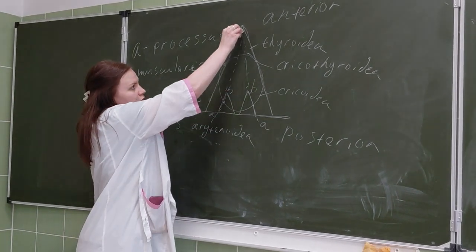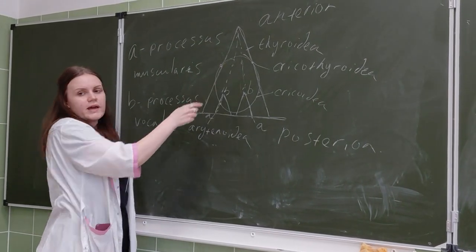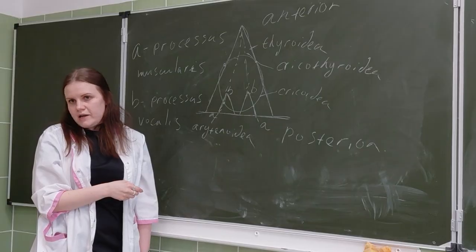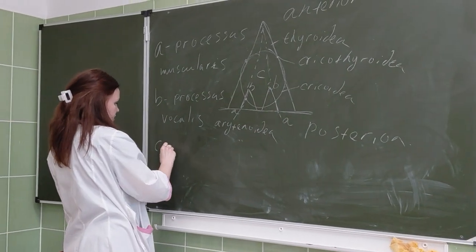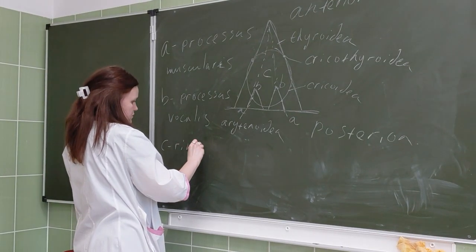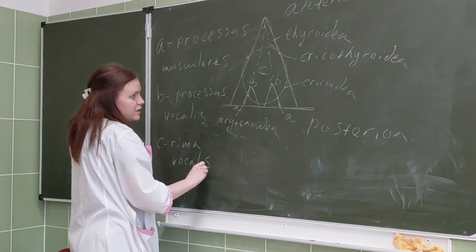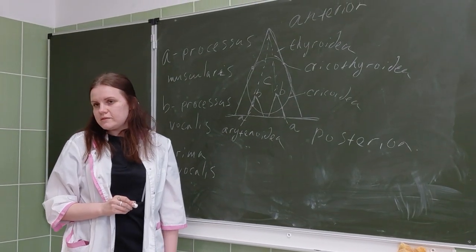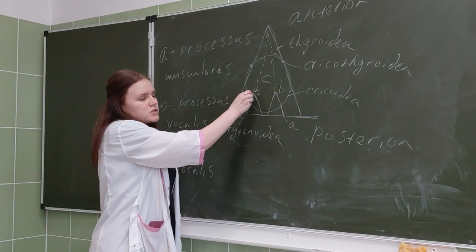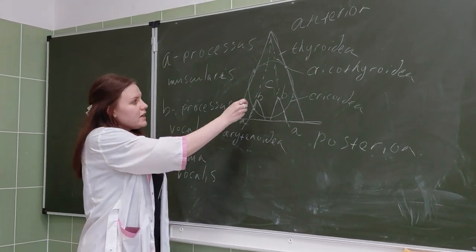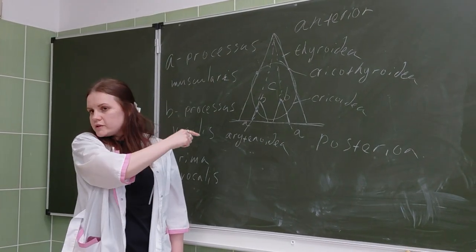And this is the ligament. Between them we have a gap, C, the rima vocalis. The ligament passes from the vocal process of cartilago arytenoidea and attaches to the Adam's apple, the thyroid cartilage.